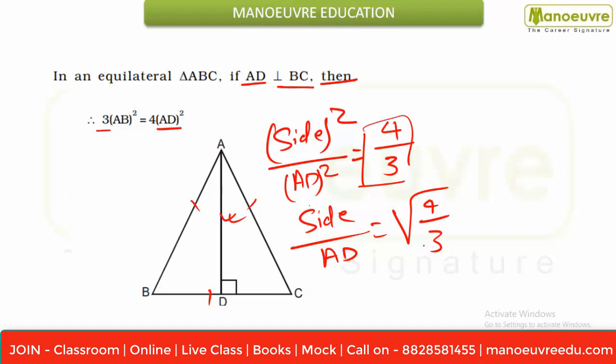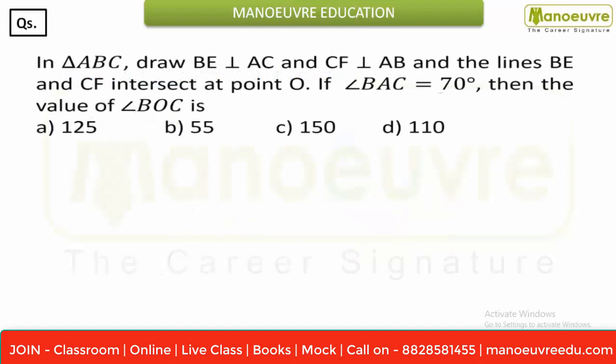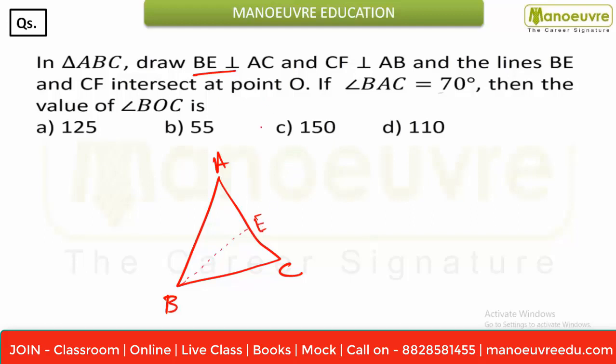Moving ahead, this is a property, and now we are going to do one question. So in triangle ABC, first of all you have to draw one triangle ABC. So I can say this is our triangle A, B and C. Draw BE on AC, and here CF on AB.